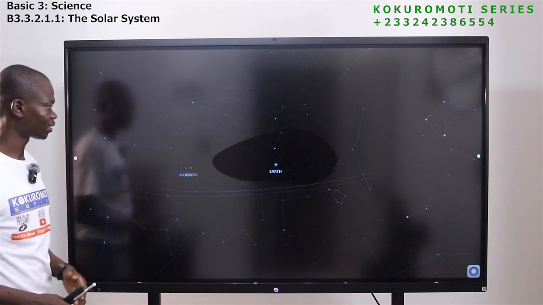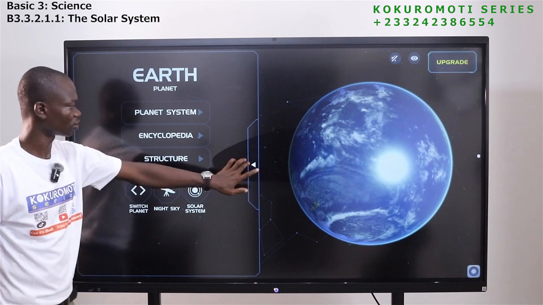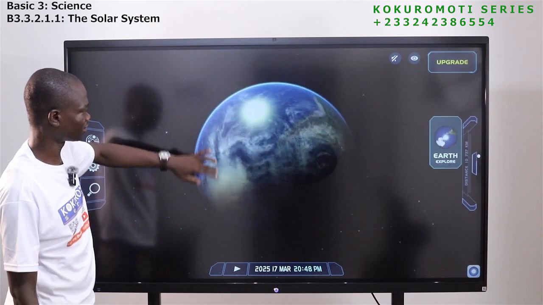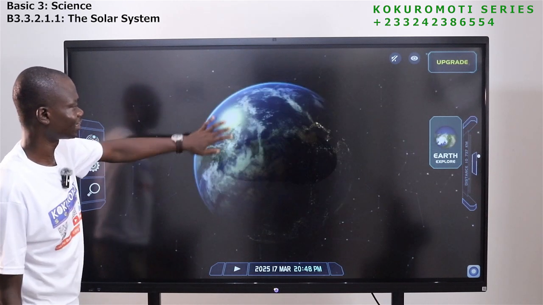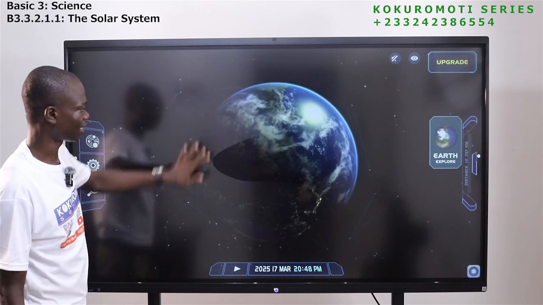We are looking at the earth. This is how the earth looks like. Very good. In terms of size, the sun is bigger than the earth.